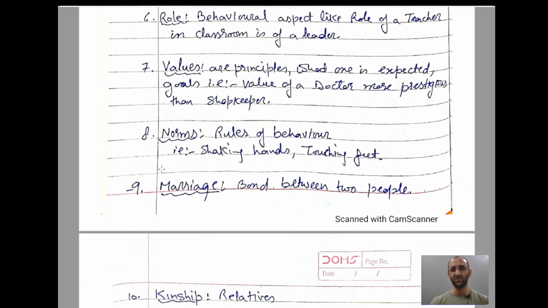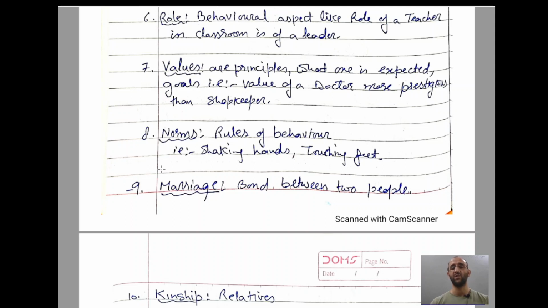Values. What are values? Values are principles which one is expected to follow, or goals. For example, a doctor is valued as more prestigious than a shopkeeper, because becoming a doctor is more difficult than becoming a shopkeeper.